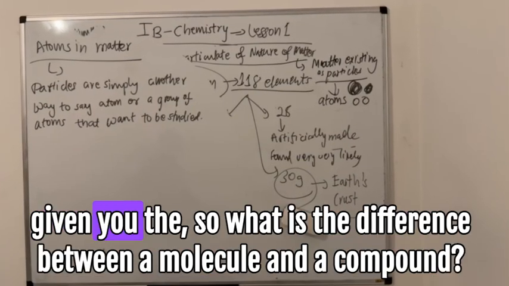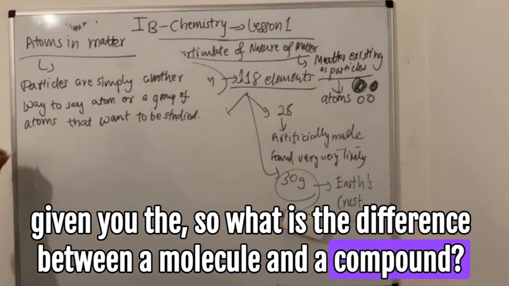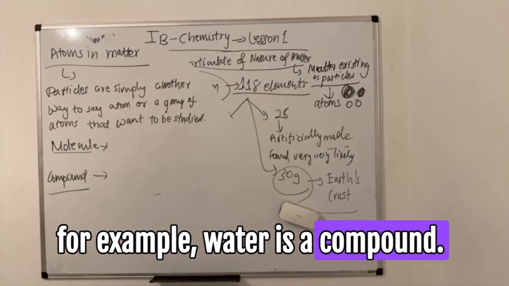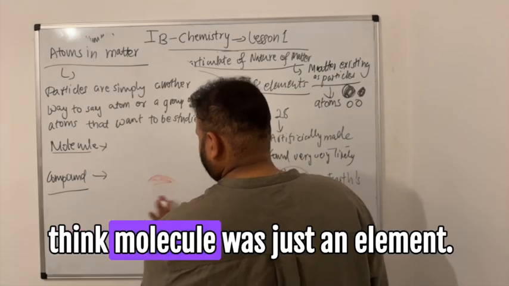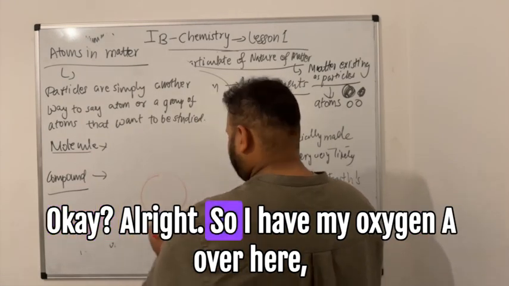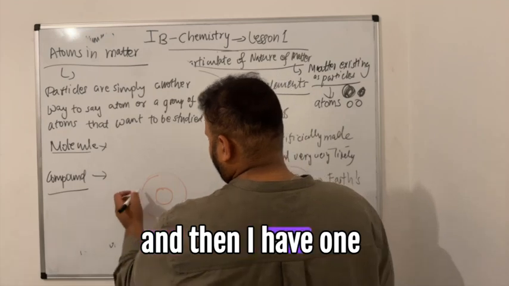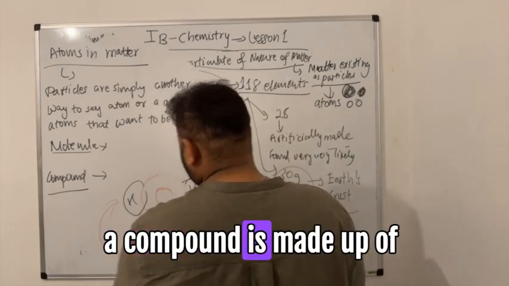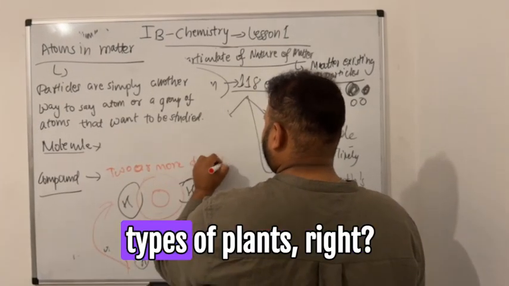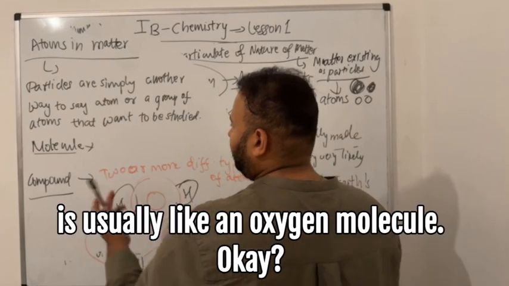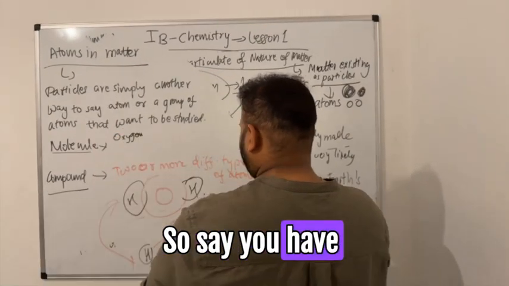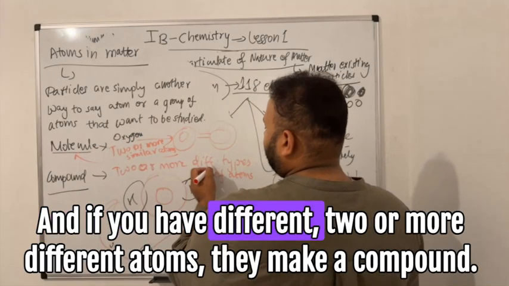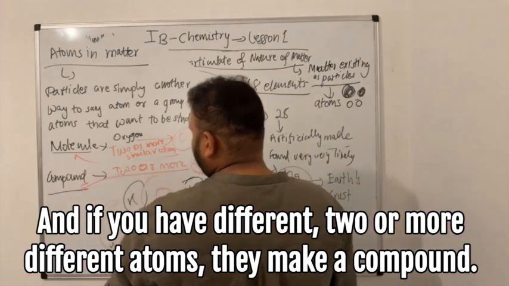Since I've given you the answer, what is the difference between a molecule and a compound? A compound is two atoms together, for example water is a compound. And a molecule, I think, is just an element. All right, I have my oxygen atom over here and my hydrogen atom. Are these the same things? No. A compound is made up of two or more different types of atoms. A molecule is usually like an oxygen molecule: say you have O and O, two or more similar atoms. If you have two or more different atoms, they make a compound.